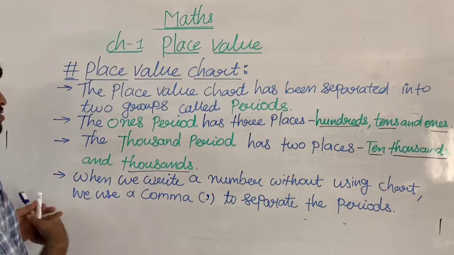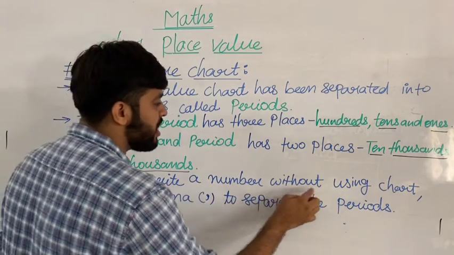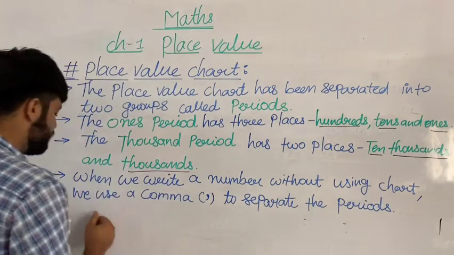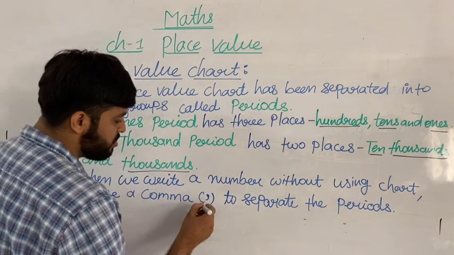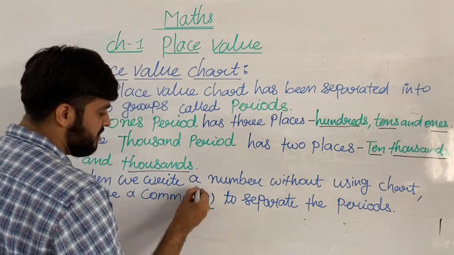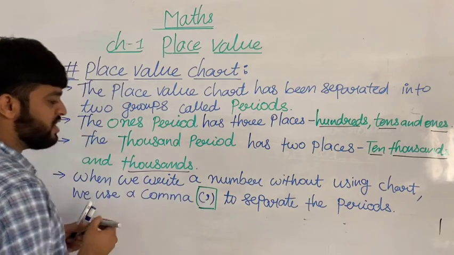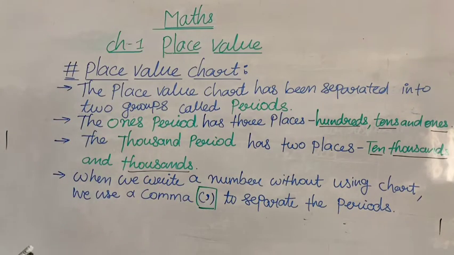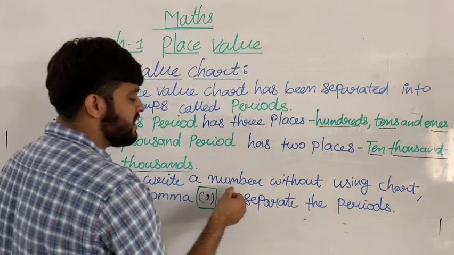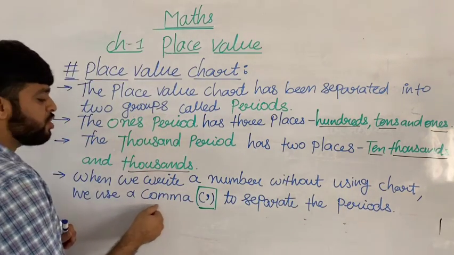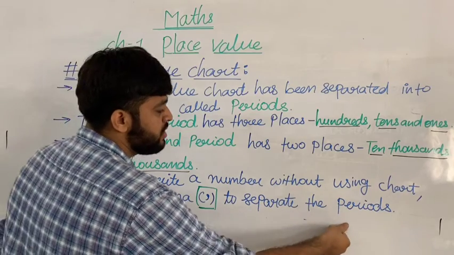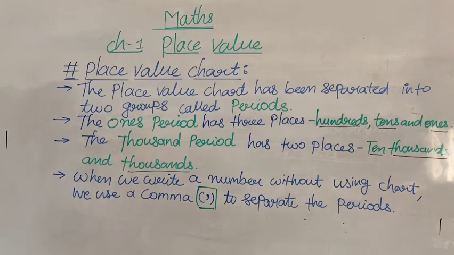Now when we write a number without using a place value chart, we use a comma. What do we have to use? We have to use the comma. You have to mention that word in your book. When we write a number without using a chart, we use a comma to separate the periods. I hope you have all understood. So do it fast in your book.